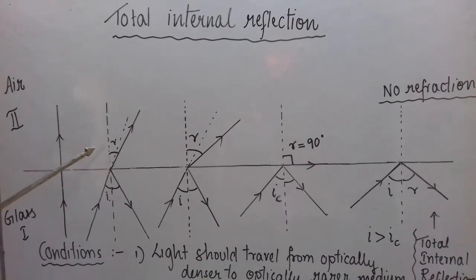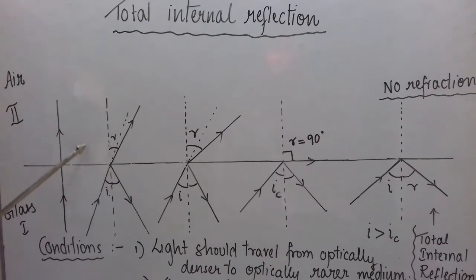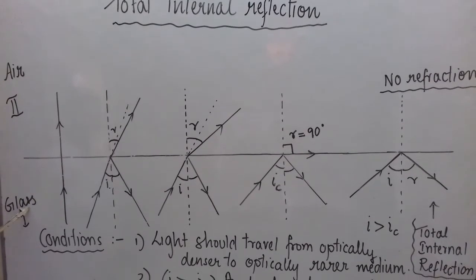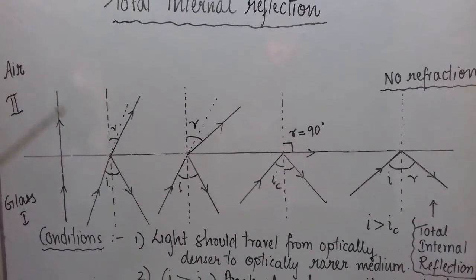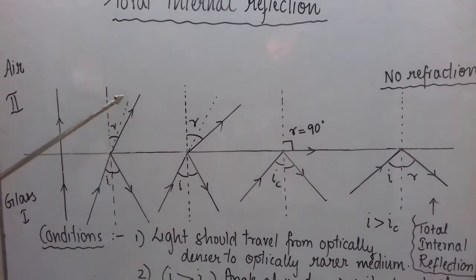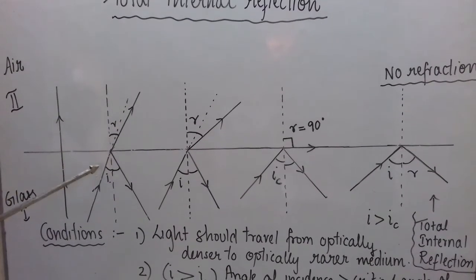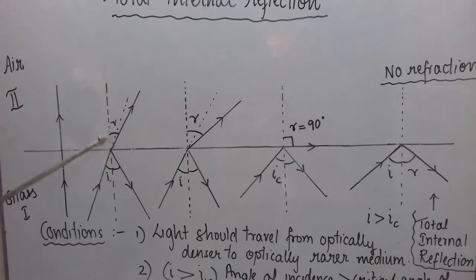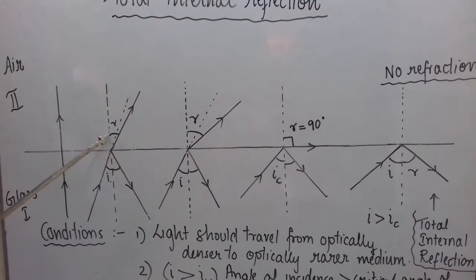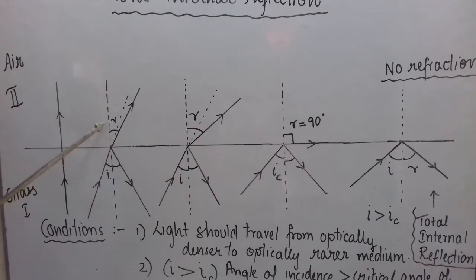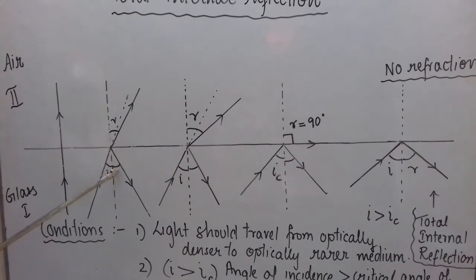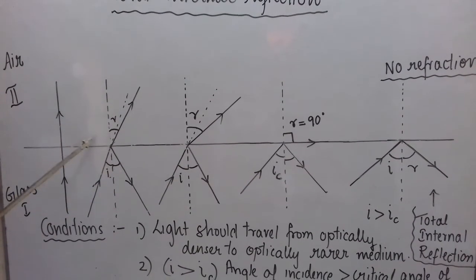Again, we know it will follow the laws of refraction, and as the light is traveling from glass into air, from optically denser medium into optically rarer medium, the ray should bend away from the normal. So here this dotted line represents the original direction of incident light. This is our normal, so the ray will bend away from the normal. And here I have written R. R is the angle of refraction. Because R is used for angle of refraction here, I have not shown R for reflection here. But you know this is the angle of reflection. Okay. So let us continue.